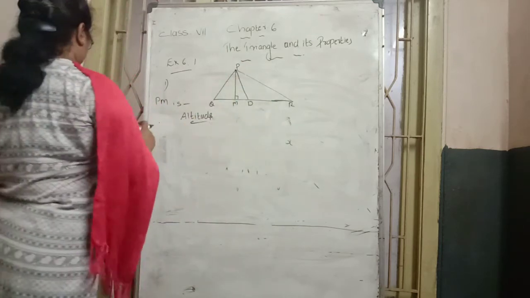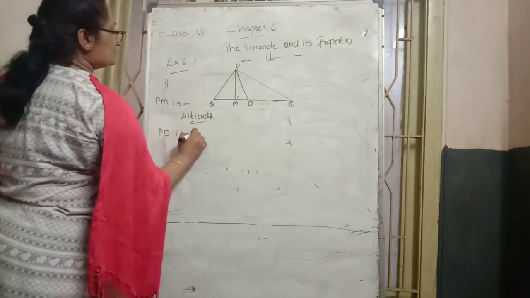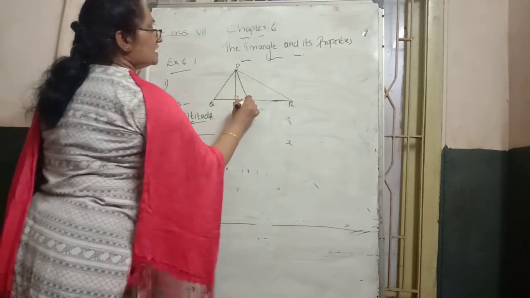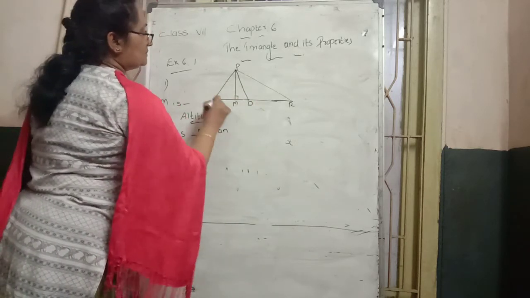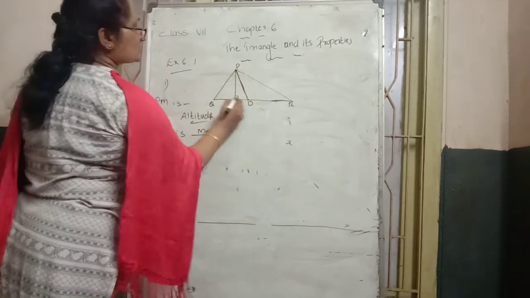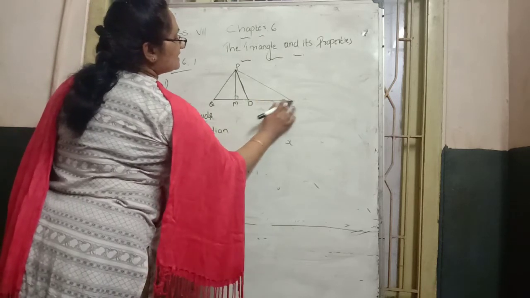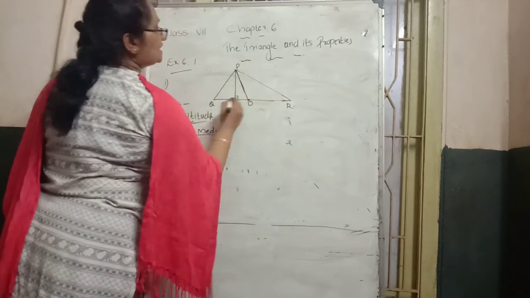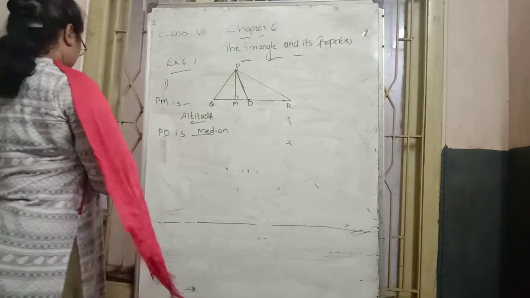The next question, what about PD? Is it an altitude? No. PD is the median of that triangle. Why? Because the PD line meets the middle of the opposite side. That's why we can say PD is the median of this triangle PQR.